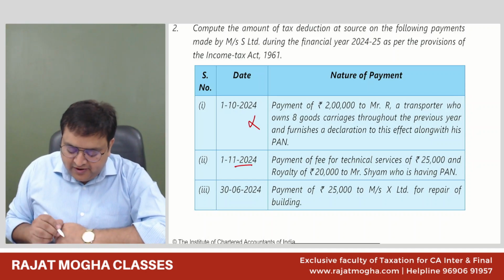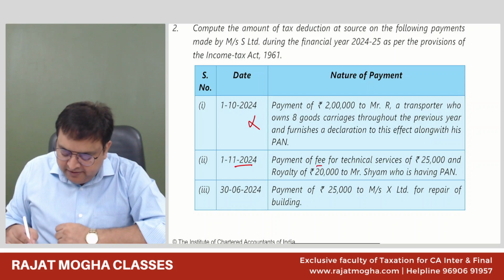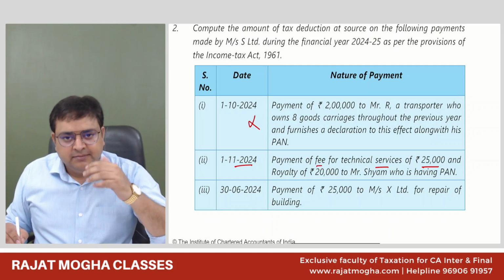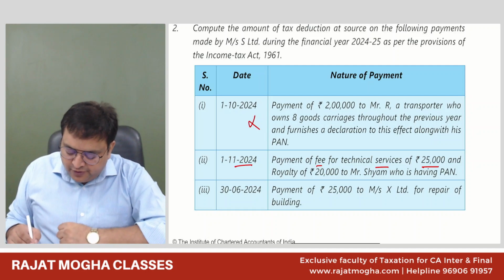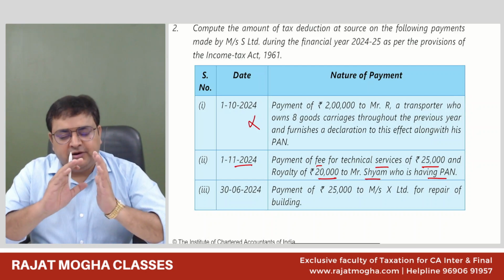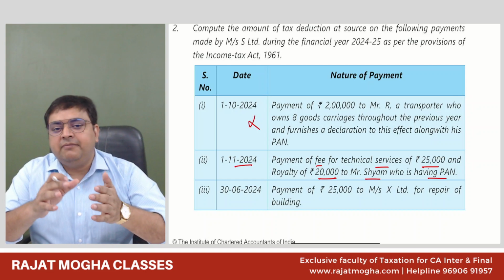Next, on 1/11/2024, this company is making a payment. For whom? Payment of fees for technical services, 25,000. Technical services, 194J, 2%. But the threshold limit is 30,000 rupees. And a royalty payment of 20,000 rupees to Sham, who has a PAN number. So we are making a payment of 25,000 and also 20,000 to Sham. So in total we are making a payment of 45,000.